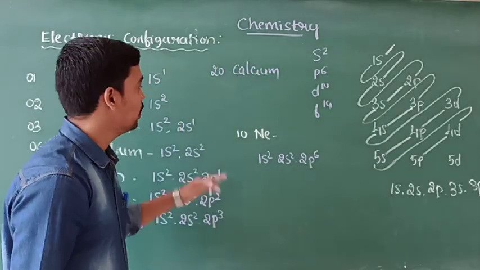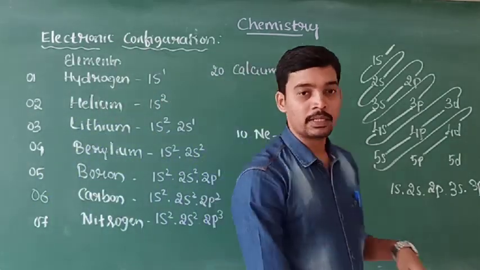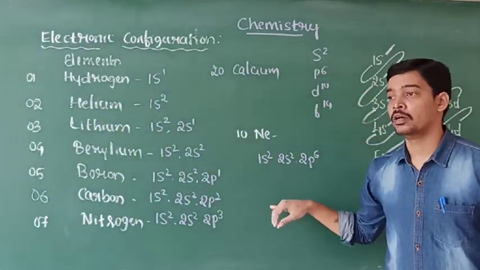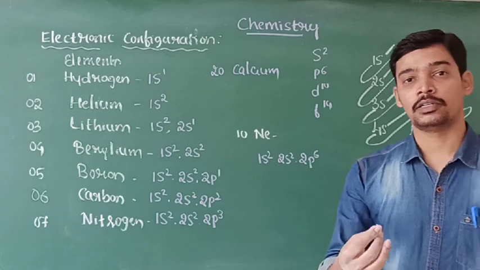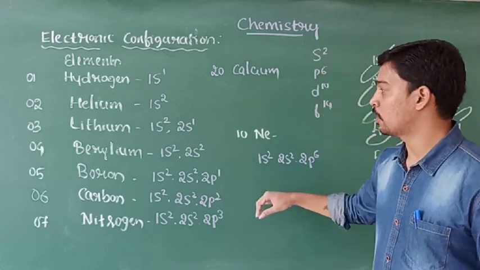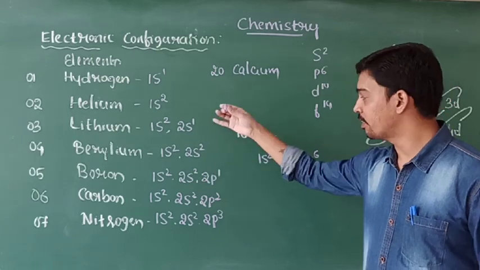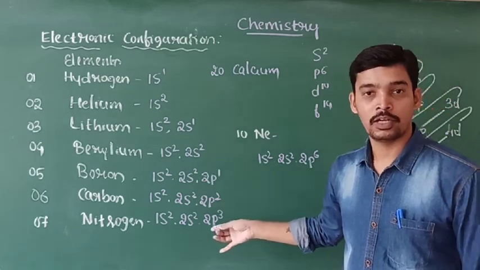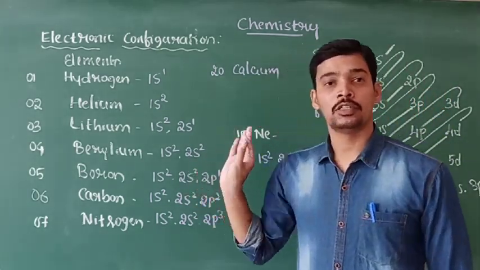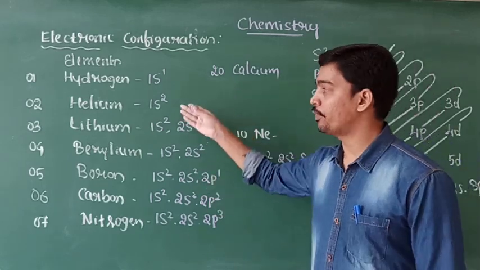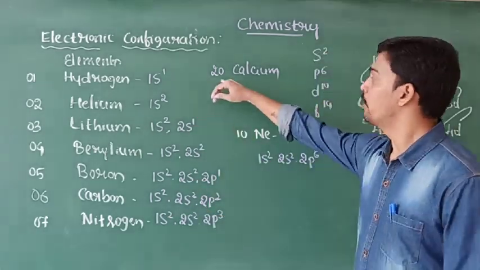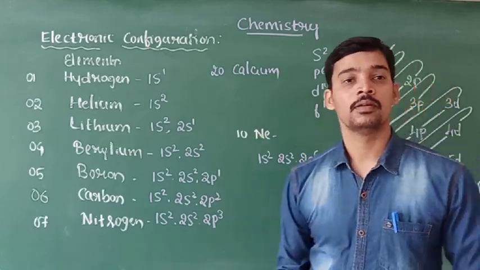Okay, this is regarding the electronic configuration of the elements. This is the basic concept for your higher classes, that is in 10th standard. Whatever the concepts are there, they are related to the elements, the atomic number, the electronic configuration and all. So go through your textbook and try to write the electronic configuration up to calcium. Okay. Thank you.